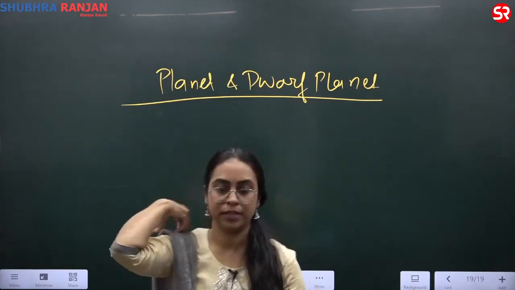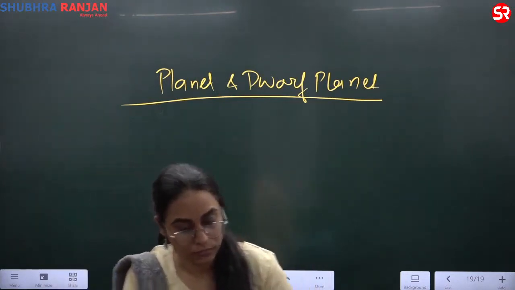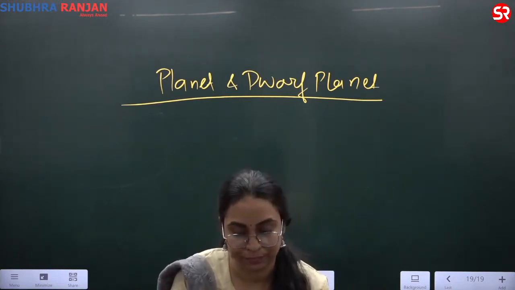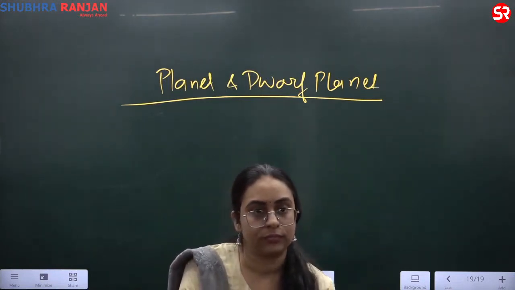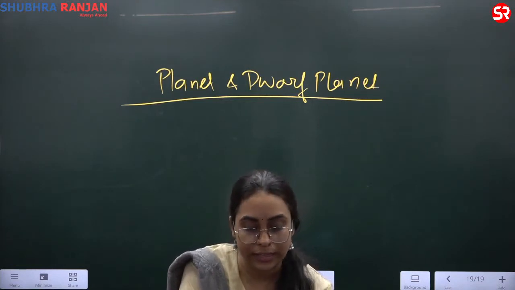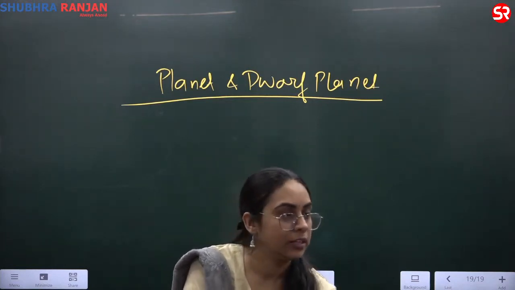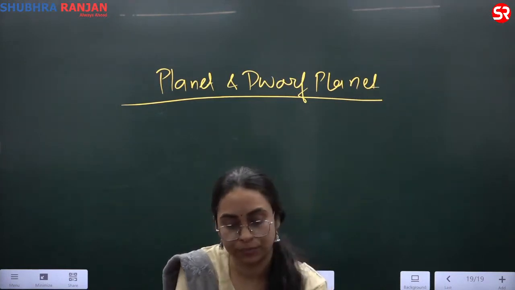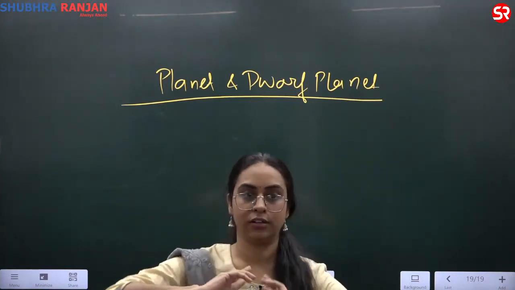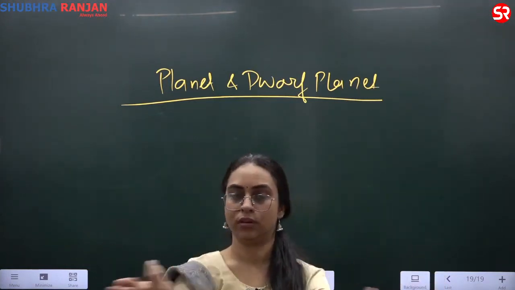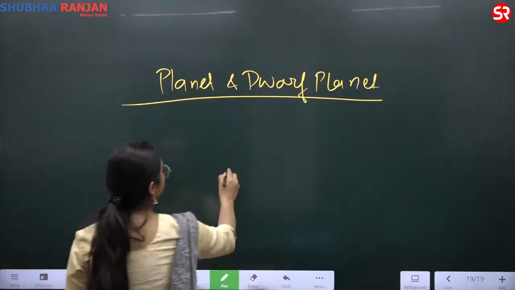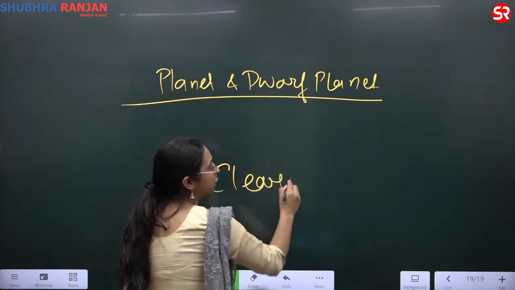The third point, please write. They must have cleared their neighborhood. साफ कर दिया.